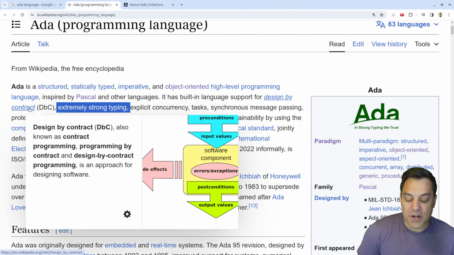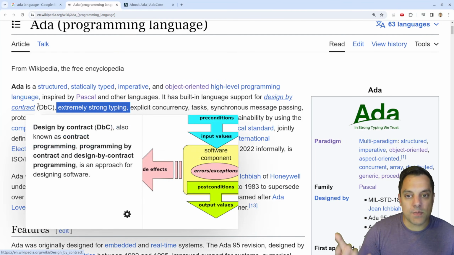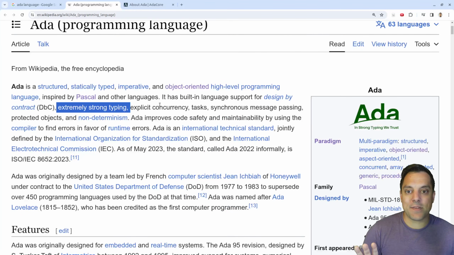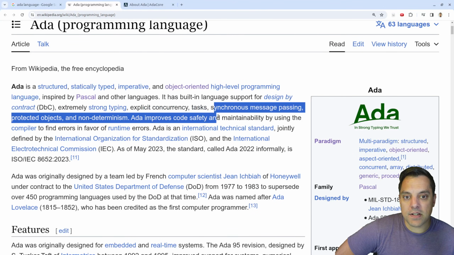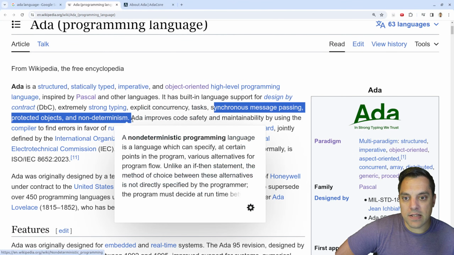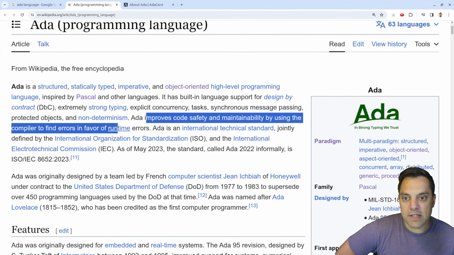And design by contract is something we see in different languages. Languages like D, for instance, have pre and post contracts that you can put in classes and functions. C++ is going to get some sort of form of contracts. I'm really curious to see what Ada has and if that's influenced some of these other modern languages. Explicit concurrency, tasks, synchronous message passing, protected objects, and non-determinism. Ada improves code safety and maintainability by using the compiler to find errors in favor of runtime errors.